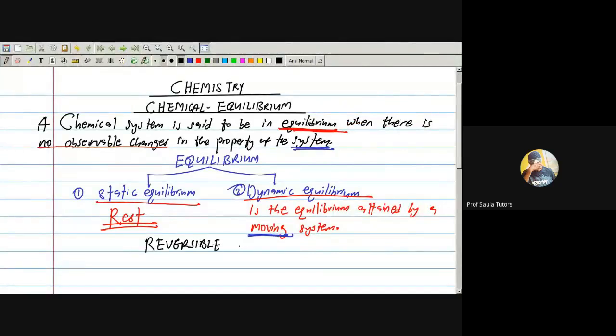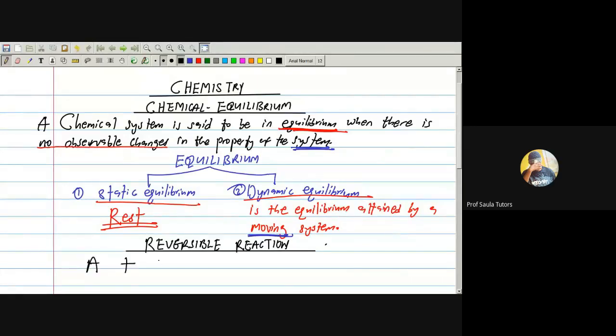The concept of reversible reaction. What is the meaning of the word reversible reaction? It's very easy. Now, pay attention. Look at what is here.